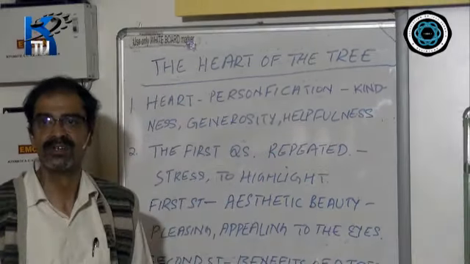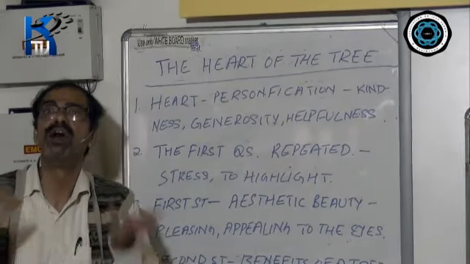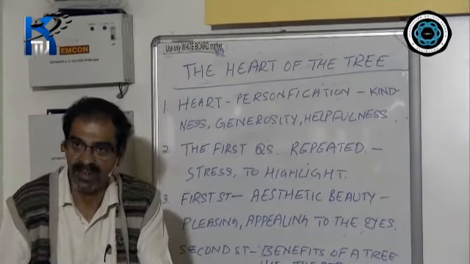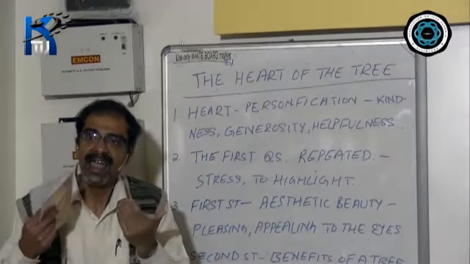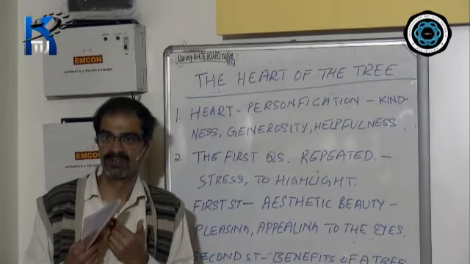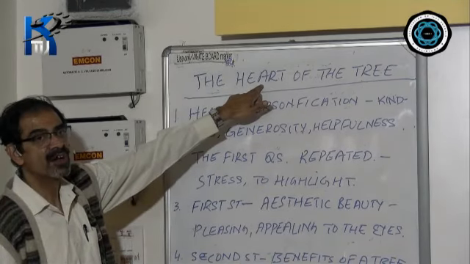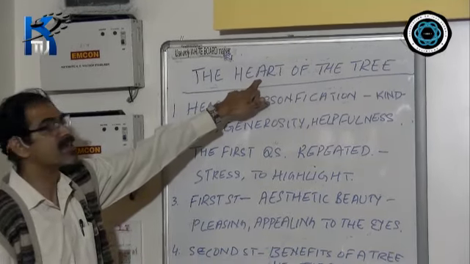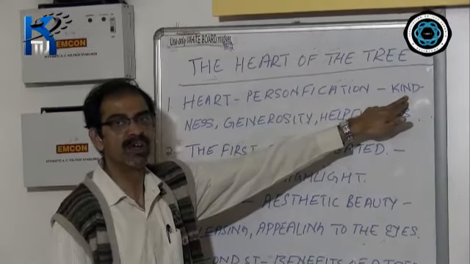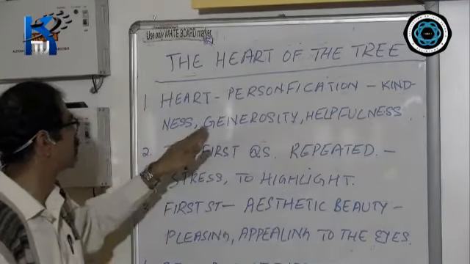The reason is a tree is a giver. It gives everything to us. It doesn't take anything from us. That is why the heart of the tree is referred to as a reservoir of the softer emotions like kindness, generosity, and helpfulness.